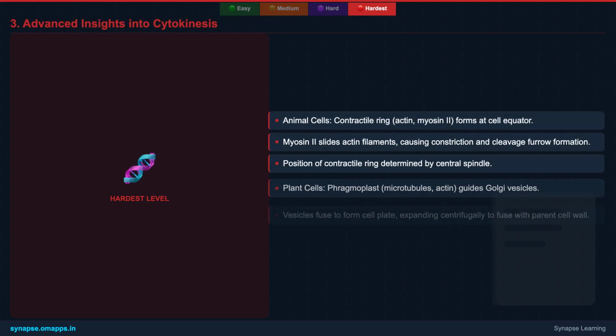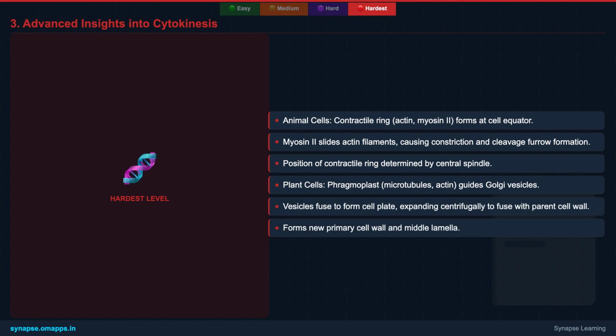Cytokinesis also showcases remarkable cellular machinery. In animal cells, the contractile ring, composed of actin and myosin II, constricts the cell, guided by remnants of the central spindle. In plant cells, the phragmoplast, a transient microtubule-based structure, guides Golgi-derived vesicles to form the cell plate, which then expands outwards to create a new cell wall. A deep understanding of these distinct mechanisms highlights the evolutionary adaptations for cell division in different organisms.